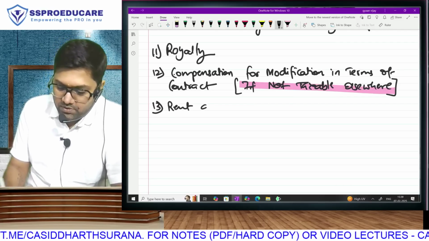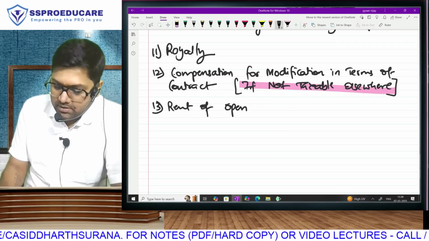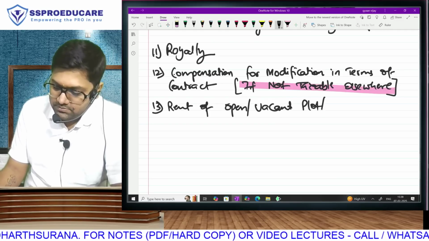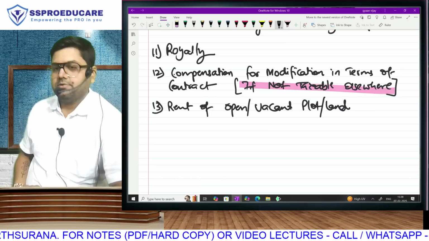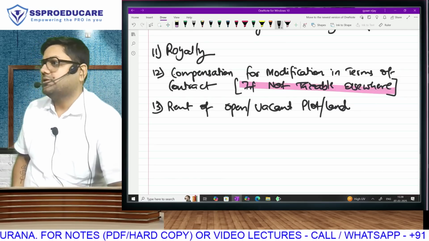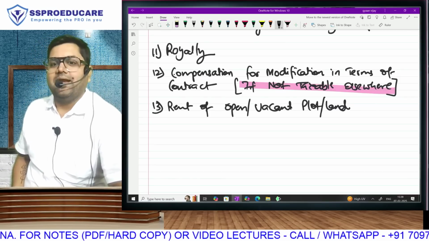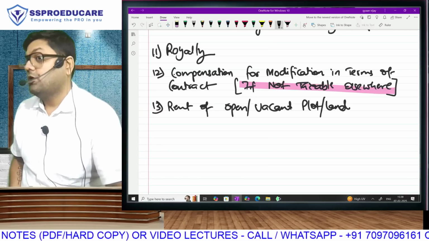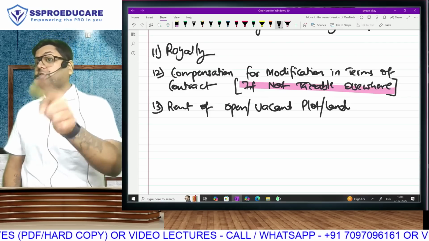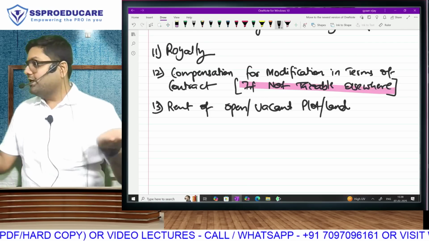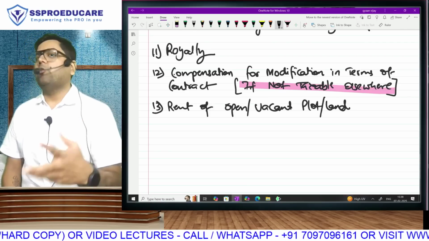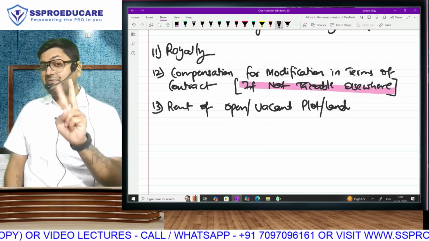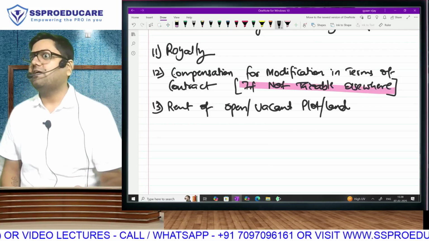Rent of open, vacant plot or land is IFOS. Rent of open land will be IFOS. Why? Because it can come under house property only if there is a building. So only land won't go there. What are my options? Obviously, it is not salary or capital gains. But yes, there is a fight between business and IFOS.